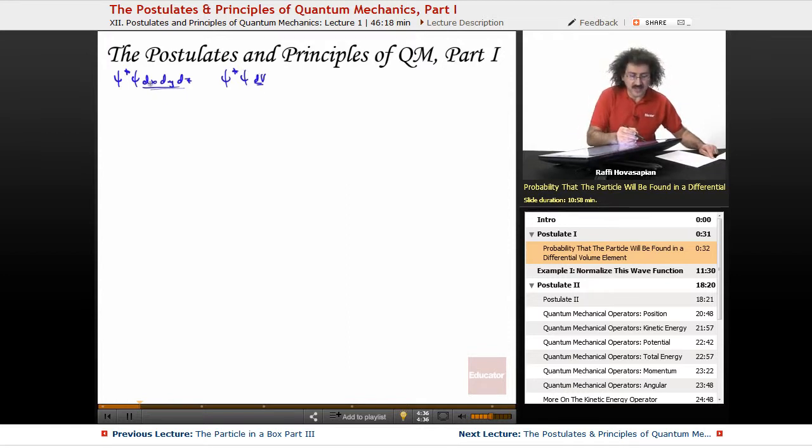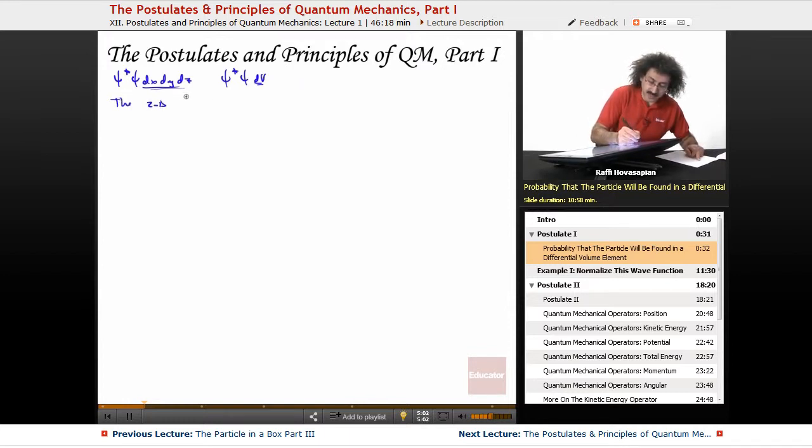Differential volume element, dx dy dz. When we actually have to integrate this function, we integrate one variable at a time, with respect to x, with respect to y, with respect to z. So when we integrate this, it's going to be a triple integral. If we had a dx dy, it's going to be a double integral. So we break them down into the individual coordinates when we have to run a calculation.